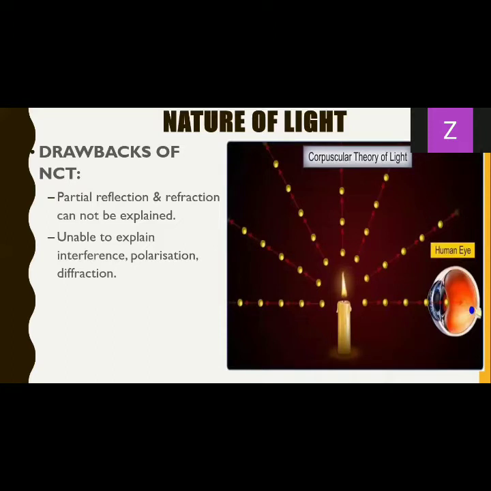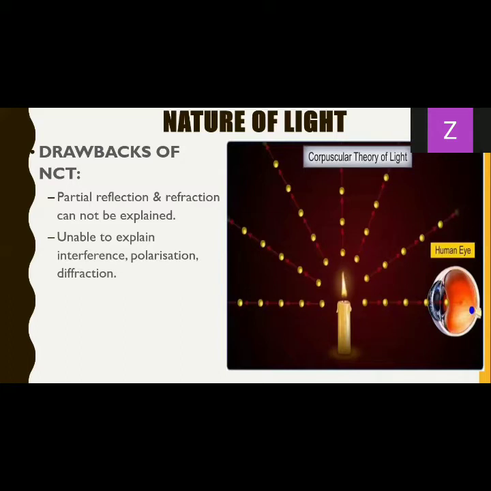Okay, Neeraj is asking what are corpuscles? Corpuscles means particles. It's just a fancy word for particles.